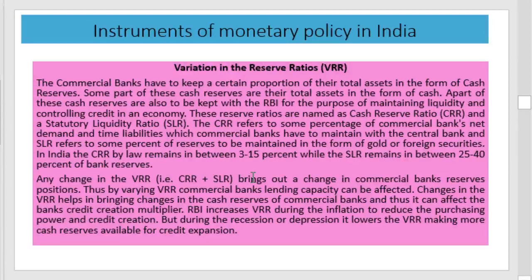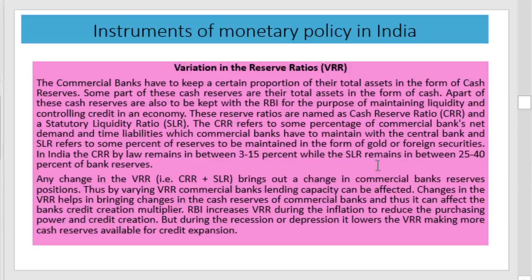During a period of recession or depression, it usually reduces the VRR. That means the reserves to be kept with the central bank must be reduced to infuse more liquidity in the economy. This is the third important tool, that is variations in reserve ratio. In this, we use two important ratios, cash reserve ratio and statutory liquidity ratio.